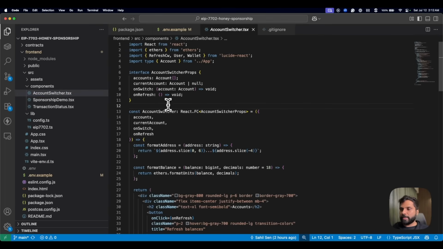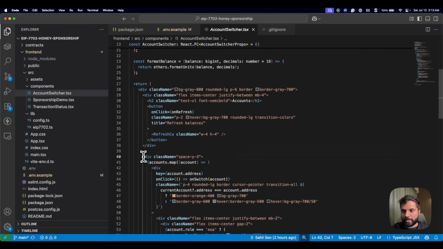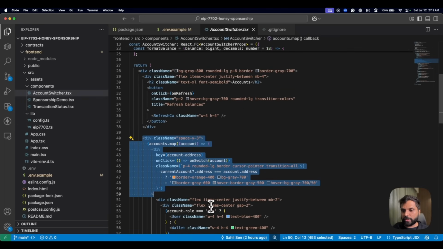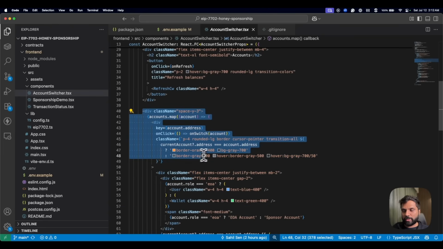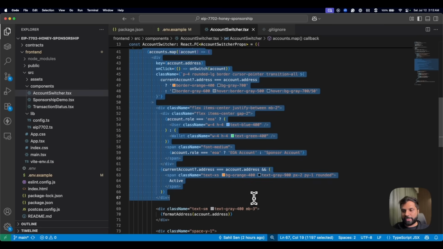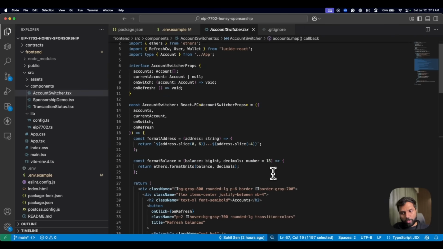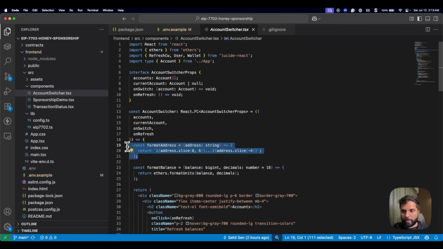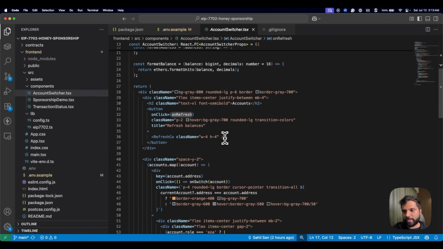This component is basically used for switching between the accounts. So the switching logic is handled over here. You can see that on click on switch, it checks which account is currently selected and switches the logic or the display based on that. And it shows which account is selected. It shows the formatted address, shows formatted balances, and we display all of that.